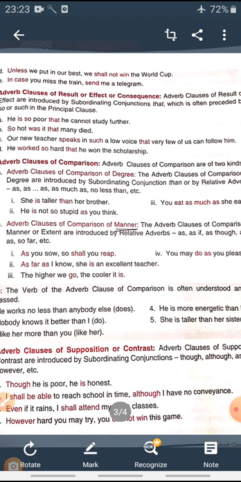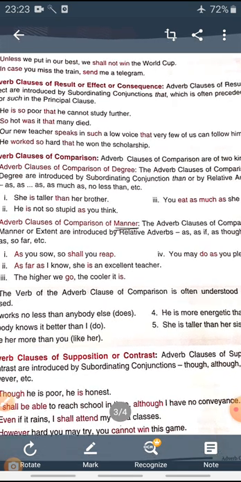Next is adverb clause of comparison. Comparison, as you all know, is when we compare two things, right? Now adverb clause of comparison is of two types: adverb clause of comparison of degree and adverb clause of comparison of manner, right? Comparison of degree is quite clear, that here the comparison has been done by using relative adverbs like as much as, no less than.